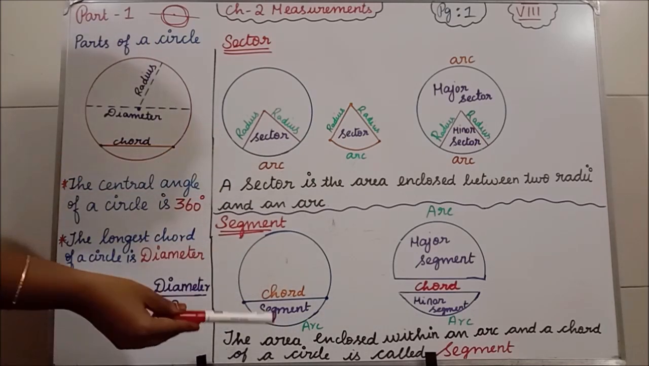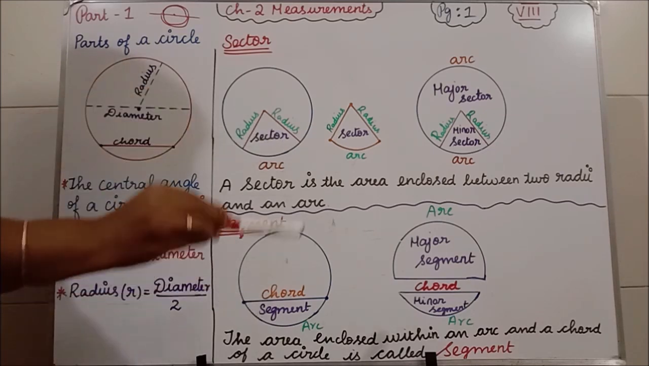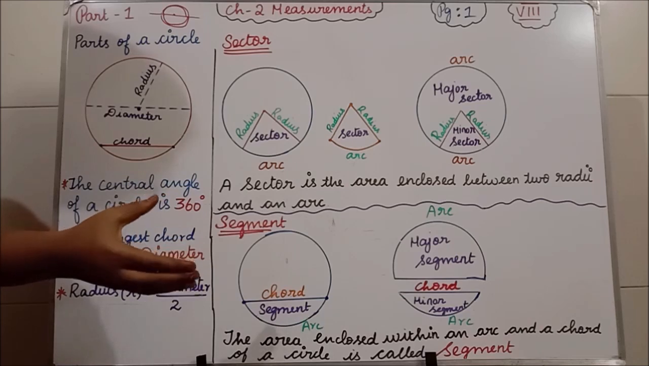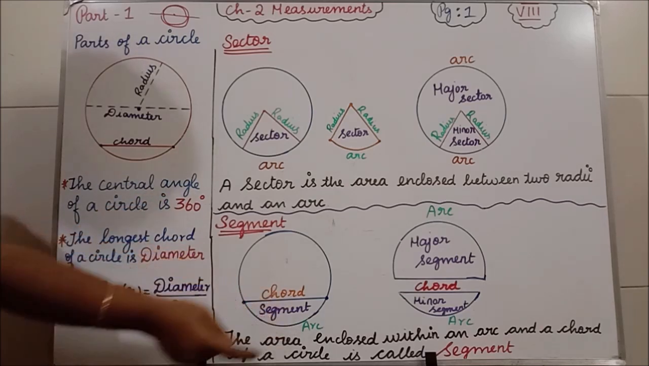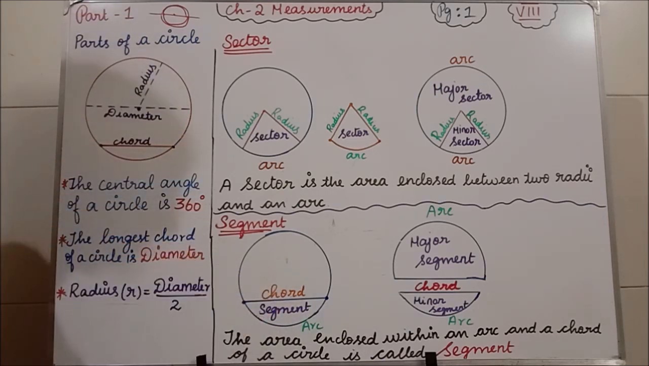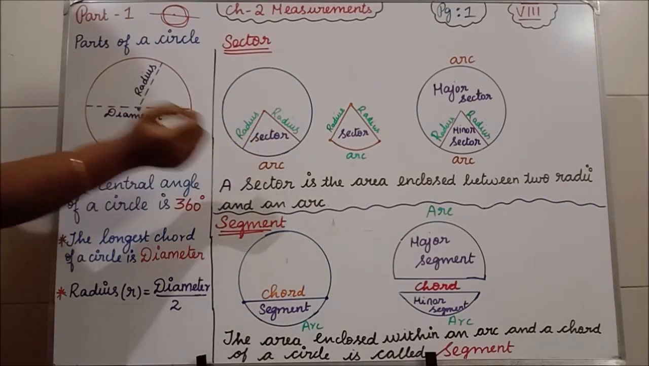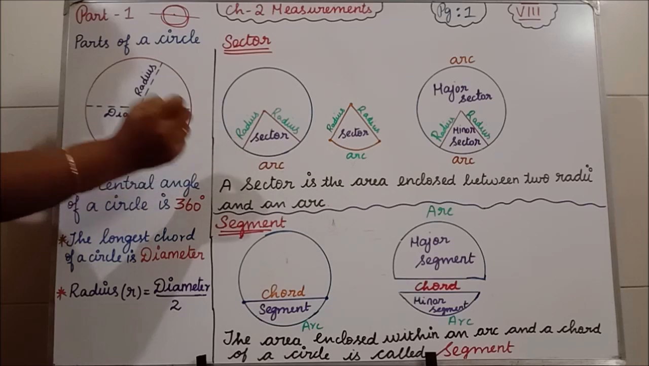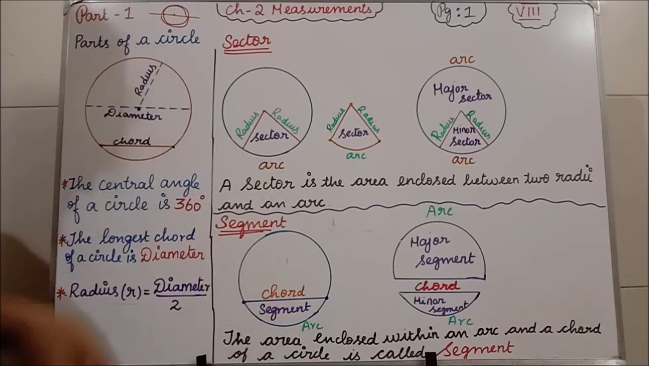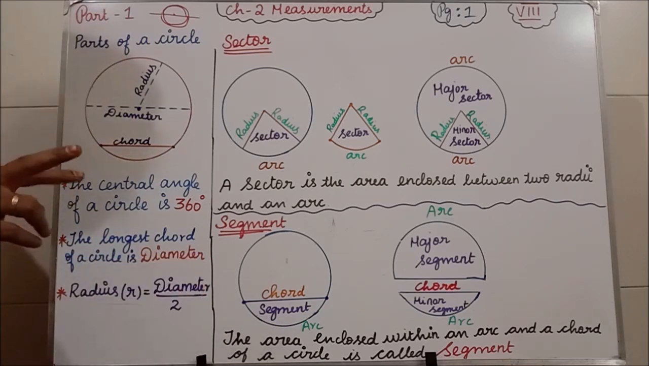Clear? The area enclosed within an arc and a chord. Okay, the area enclosed with what? Here chord, here arc we are having. So enclosed between chord and an arc is called what? Segment. Okay, the area enclosed between two radii and an arc is called what? Sector. The area enclosed between chord and an arc is called what? Segment. Clear the difference between sector and segment?